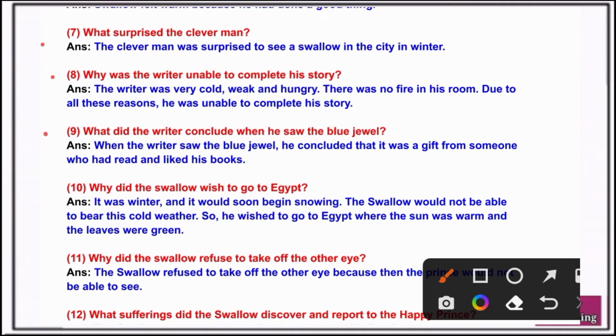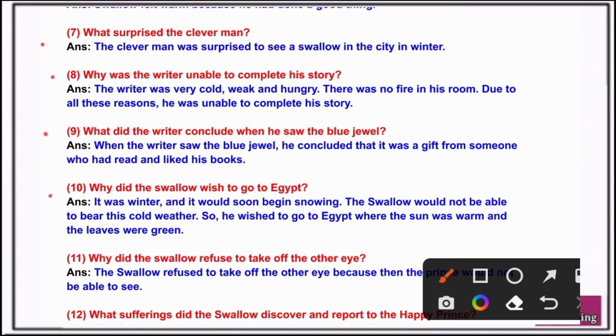Question 9. What did the writer conclude when he saw the blue jewels? Answer. When the writer saw the blue jewels, he concluded that it was a gift from someone who had read and liked his books.